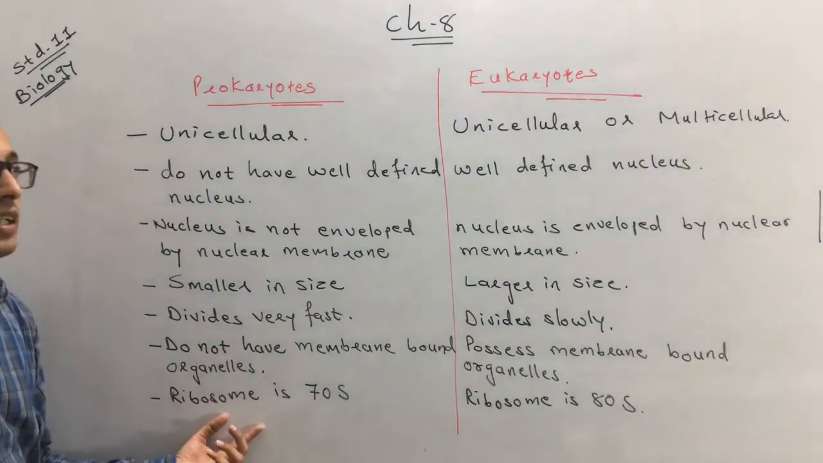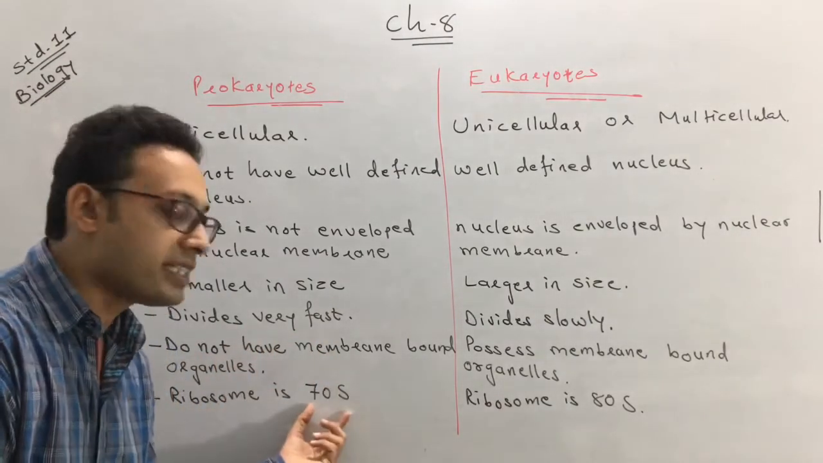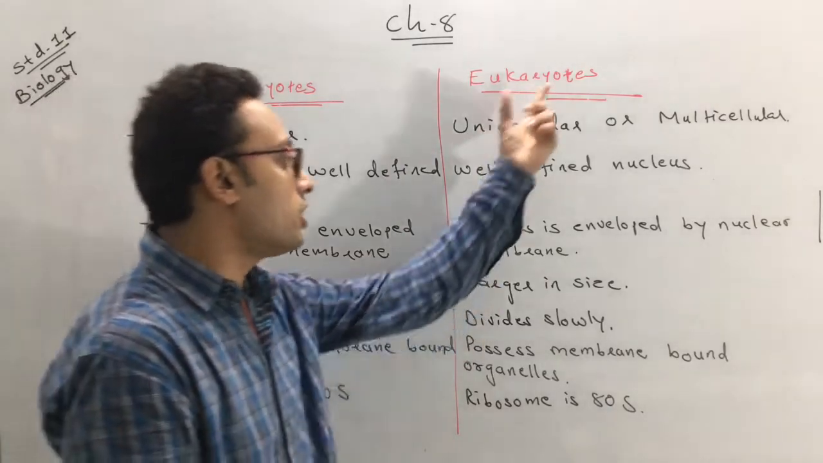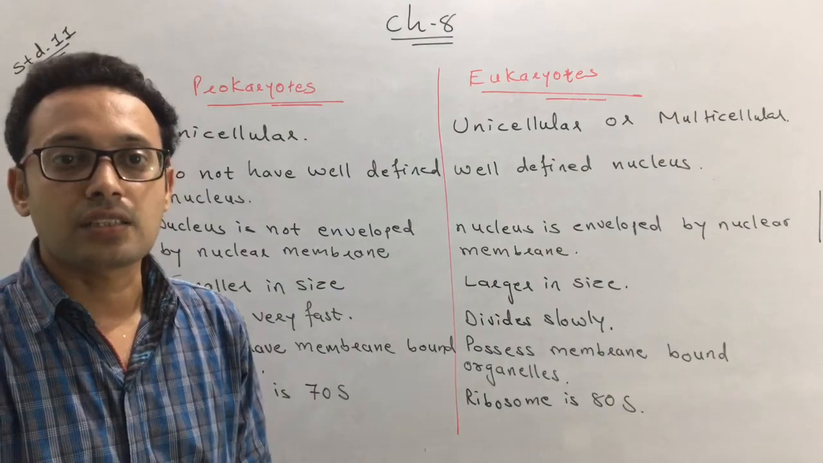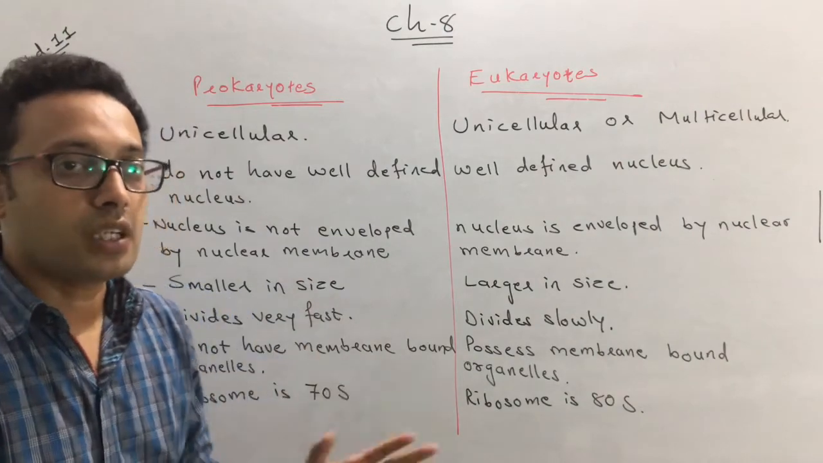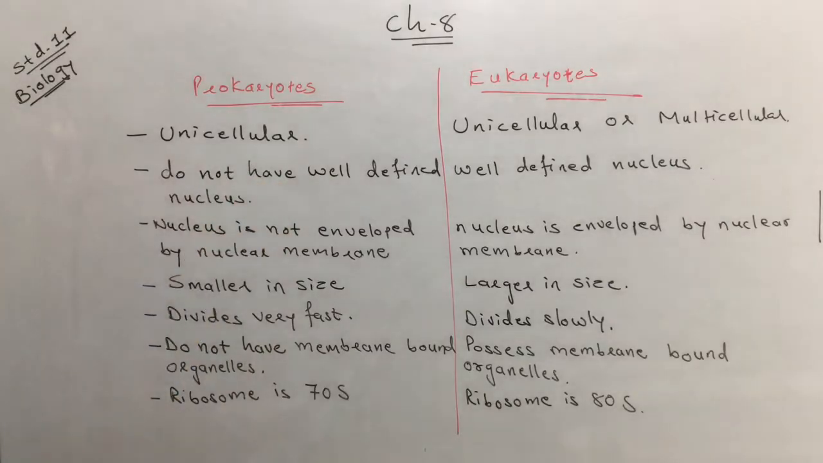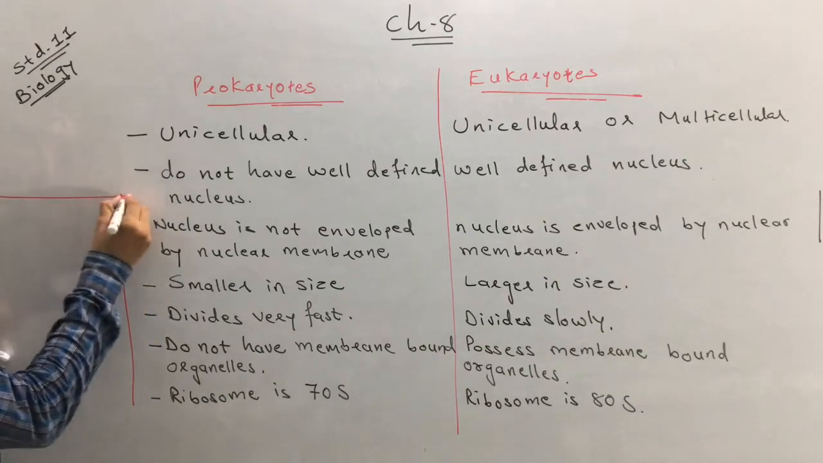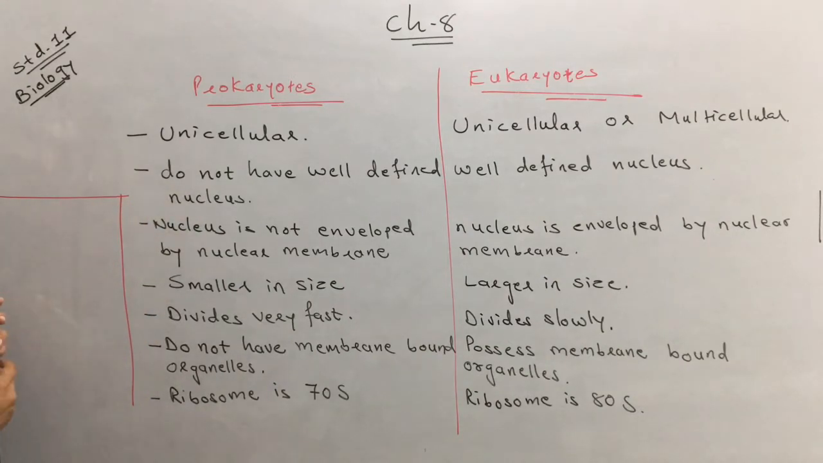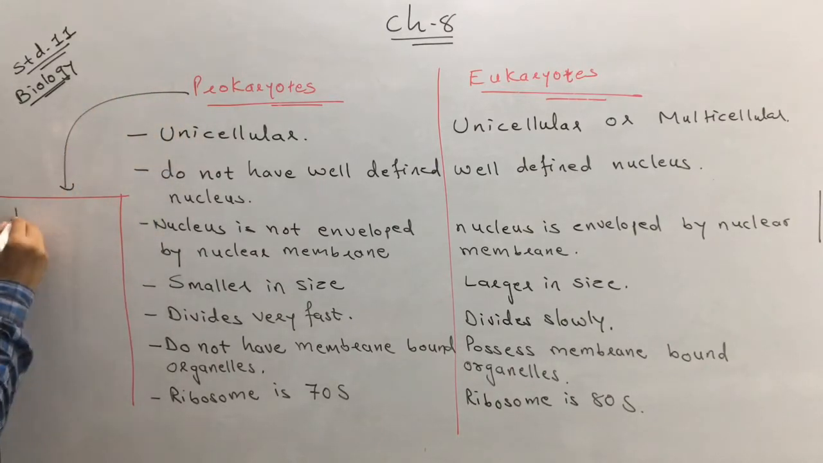Next, in prokaryotes, the ribosome is smaller in size, that is 70S, but in eukaryotes the ribosome is 80S in size. Now let's see the examples, a few important examples of prokaryotes and eukaryotes. I just list down the examples here, first the examples of prokaryotes.